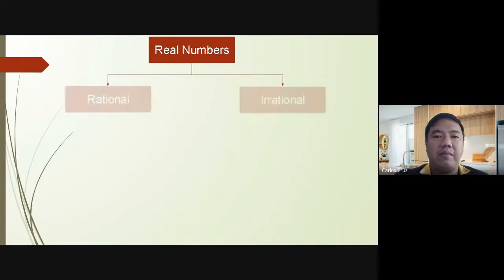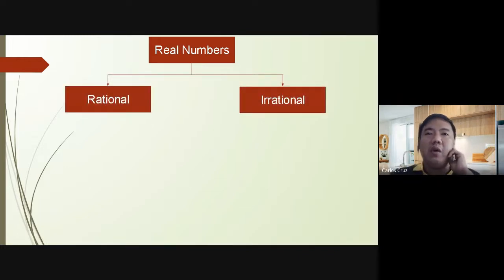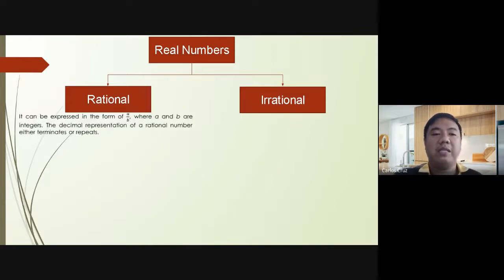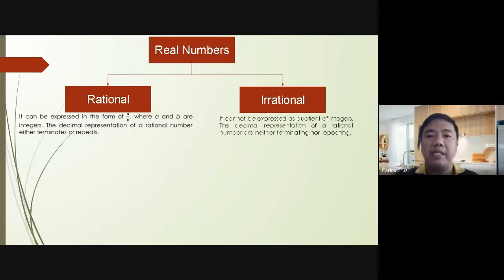So, the real numbers will be divided into rational or irrational, wherein rational can be expressed in the form of A over B. So the decimal representation either terminates or repeats. So madali lang, basic lang yung pagkakaroon niya ng decimal. While on the other hand, irrational cannot be expressed as the quotient of integers kasi marami siyang decimal at hindi natatanggal yung decimal niya. Oo. So, papaano po ba yon?